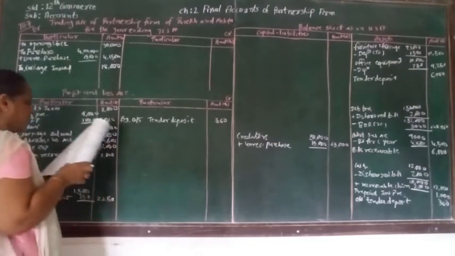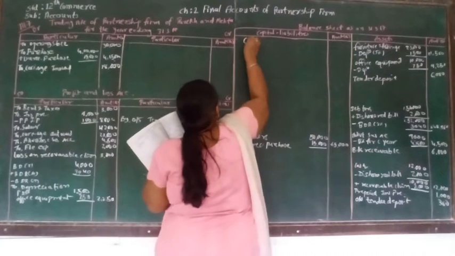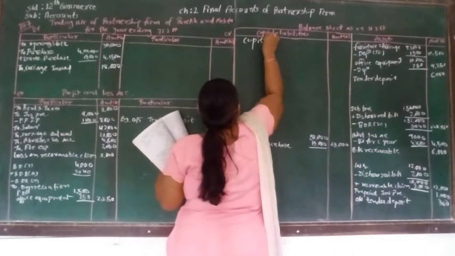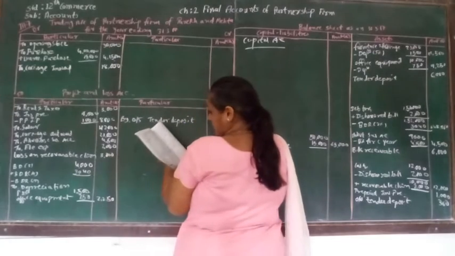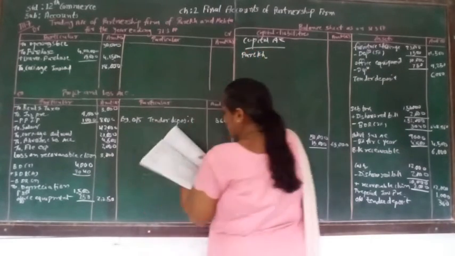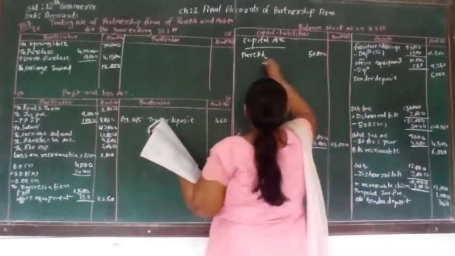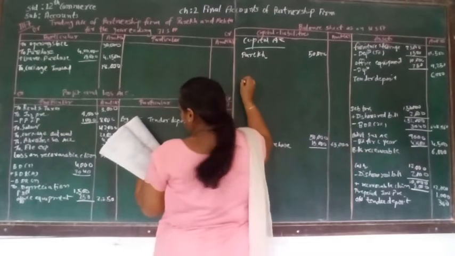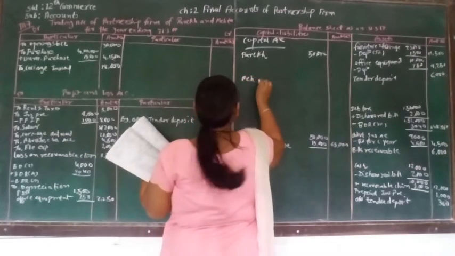So here again on the credit side, the very first thing is capital. Capital account of Parekh is 50,000. Here we are going to leave a line for the profit or loss, and then another account is of Mehta.